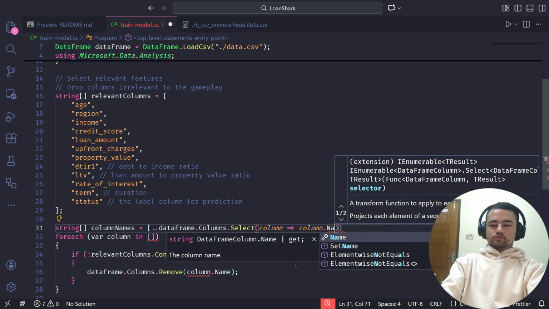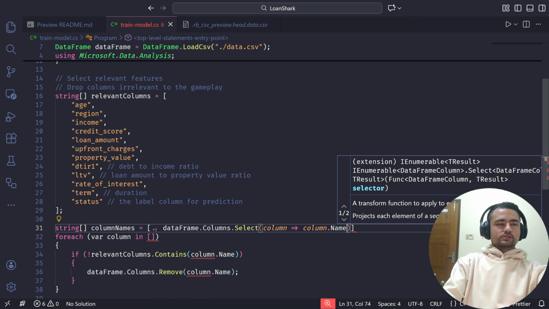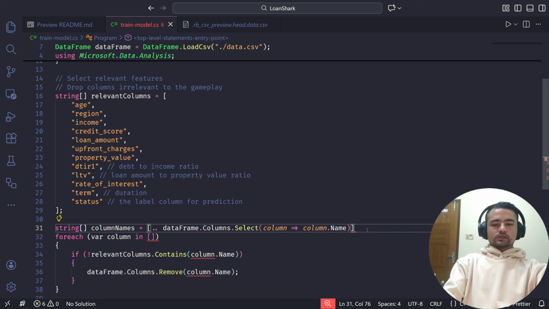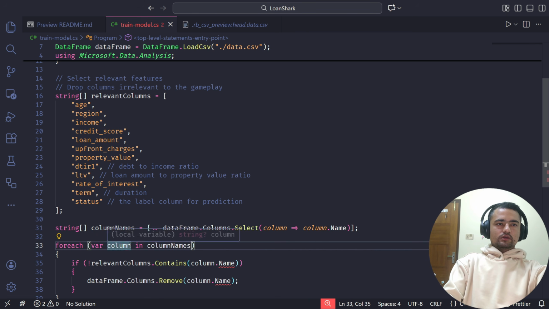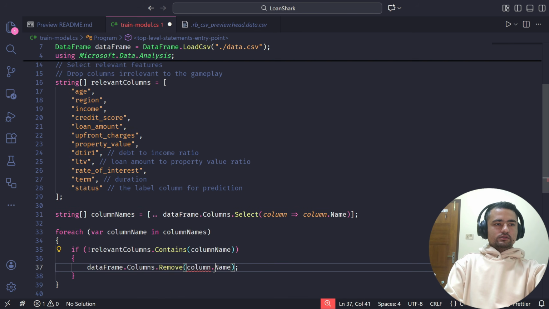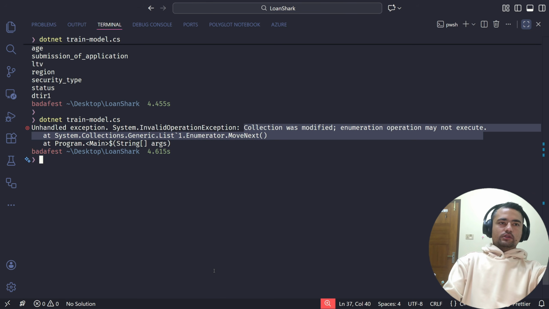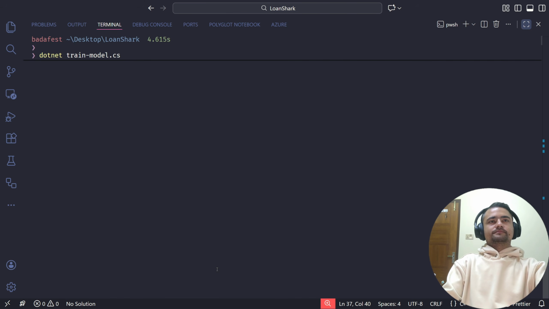I'm just going to select the names here, and notice I have used spread syntax to create an array. So this will give me all the column names. I can do something like this, and I'll change this to column name now. Let me make some corrections here and here. Now it should work just fine.